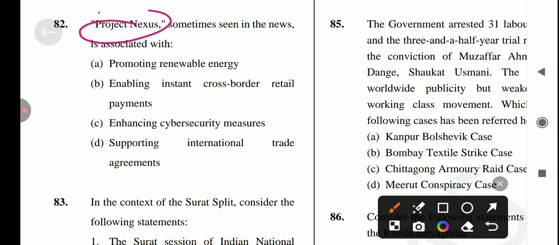No, it's not a correct statement. Another one is enabling instant cross-border retail payment. Yes, it's a correct statement. So the answer for this question is option number B.